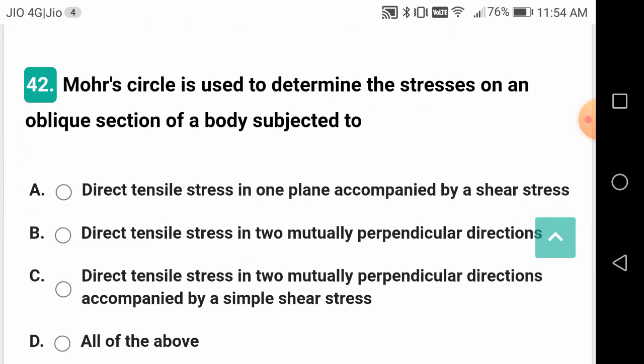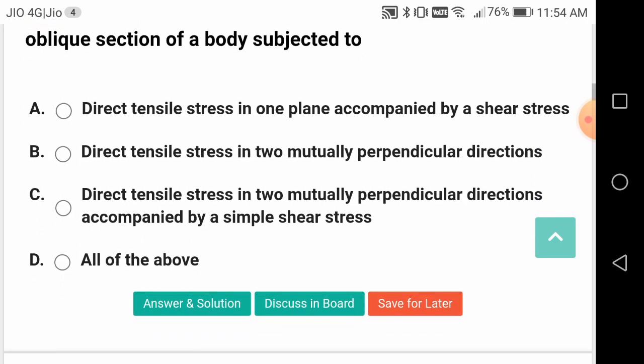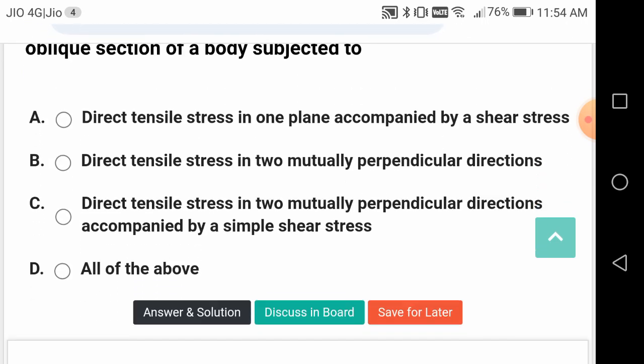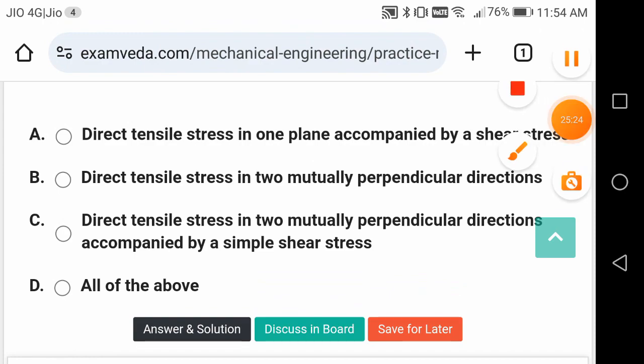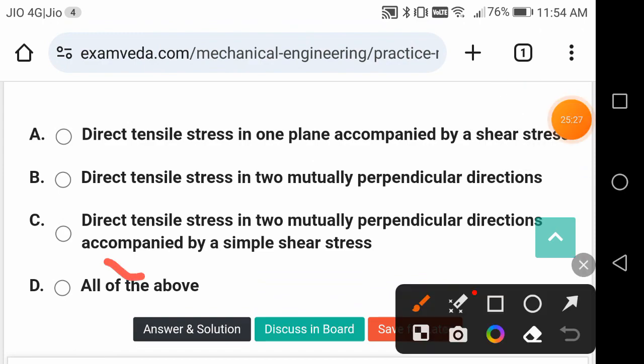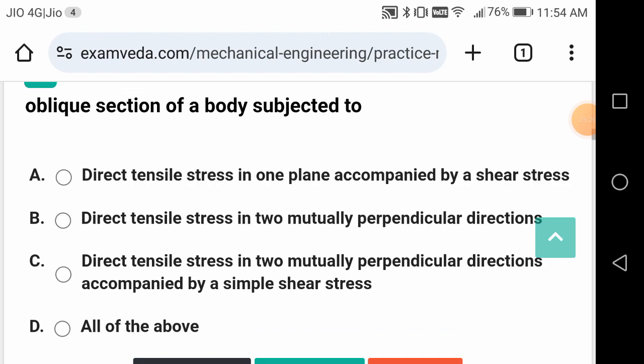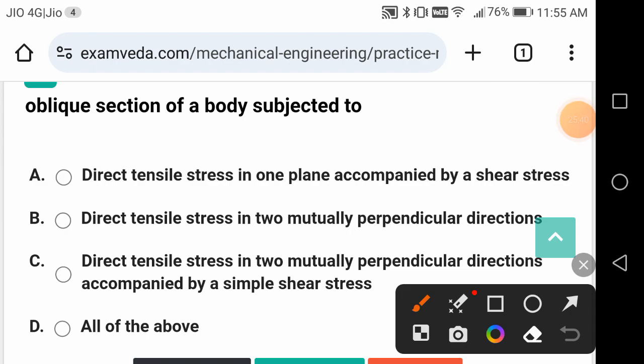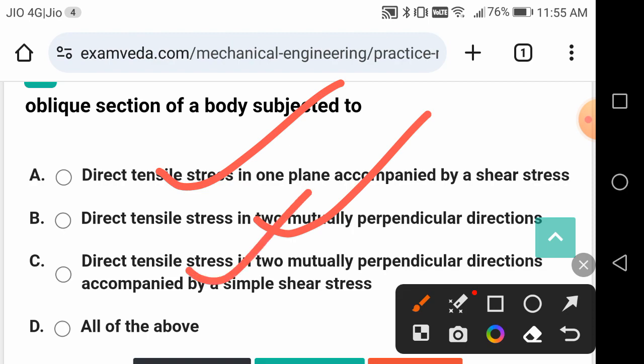Mohr's circle is used to determine the stresses on an oblique section of a body subjected to all of them. Mohr's circle is a graphical representation of finding out the stresses: maximum normal stress, minimum normal stress, maximum shear stress, and also principal planes. So anything can be found out from the graphical representation. Mohr's circle for direct tensile stress in one plane accompanied by shear stress, direct tensile stress in two mutually perpendicular directions, and direct tensile stress in mutually perpendicular directions accompanied by simple shear stress.